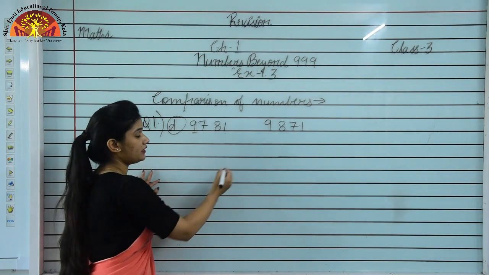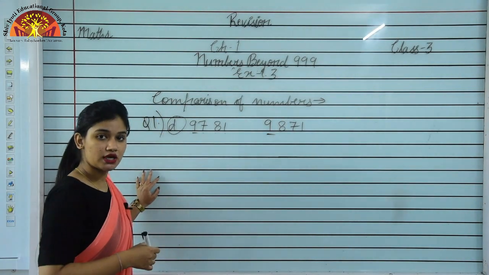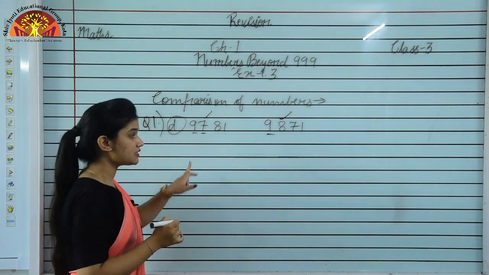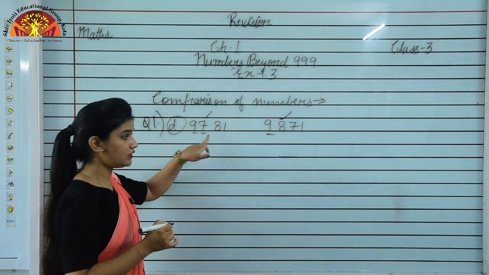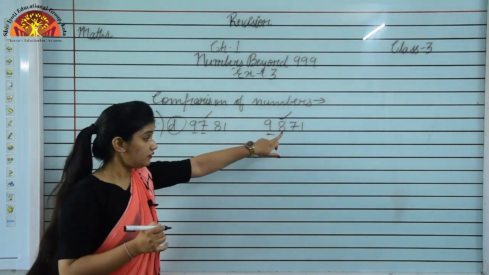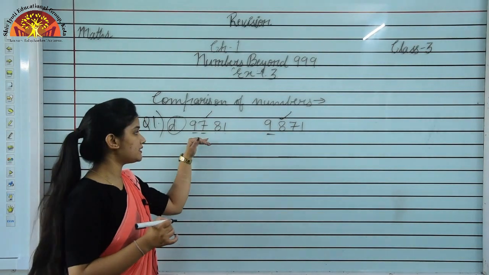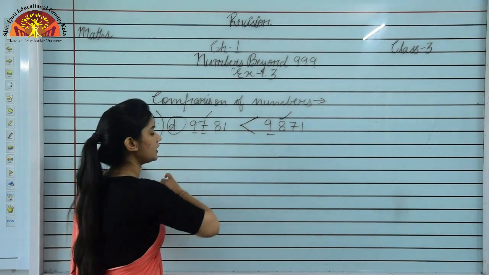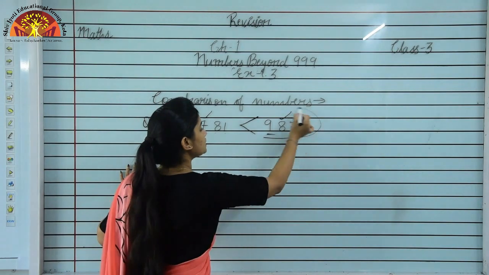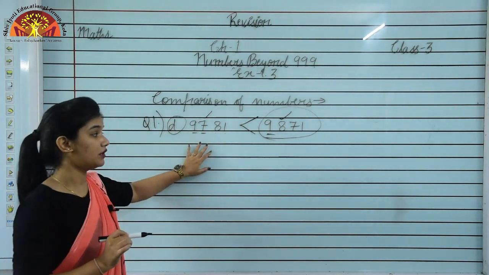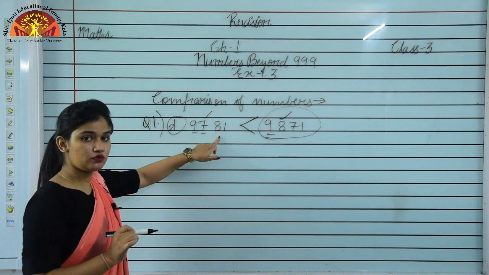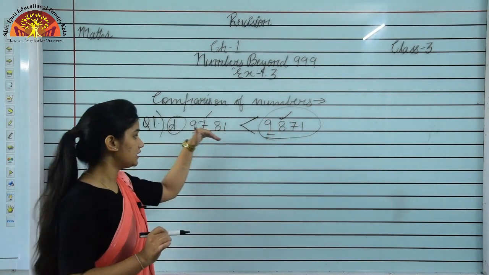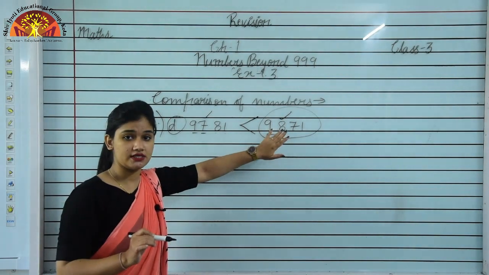Thousands place we can see 9, and here also 9, again they both are same. Now we'll compare this digit that is coming at hundreds place. Now we see there is 7 and there is 8, and we know 8 is greater than 7. 8 क्या है? 7 से बड़ा है. So students, if 8 is greater than 7, it means this complete number will be greater than this number. 9781 is smaller than 9871. ये जो number है ये इससे क्या है? छोटा. Is it clear students?